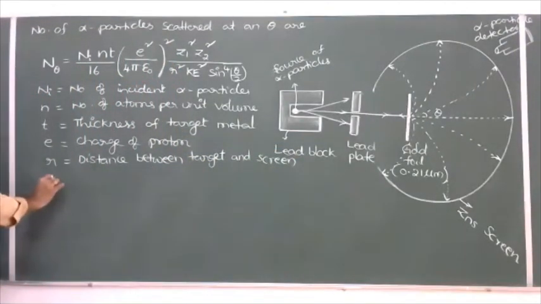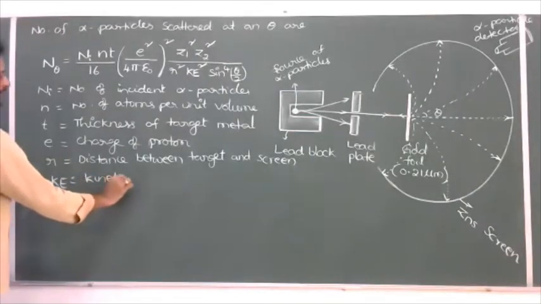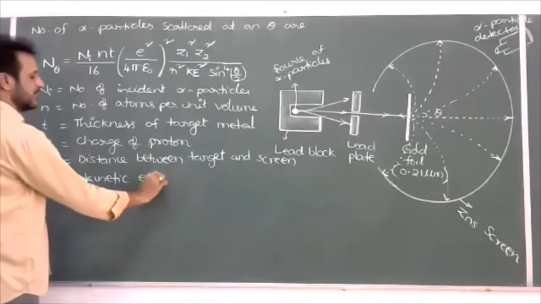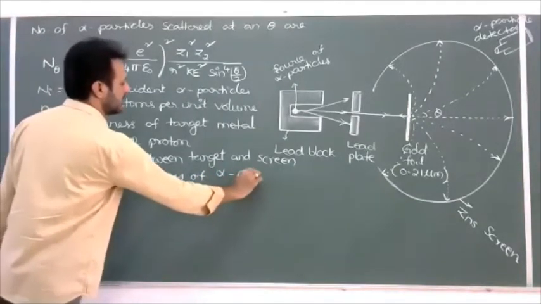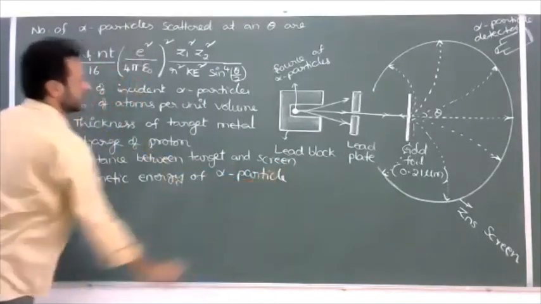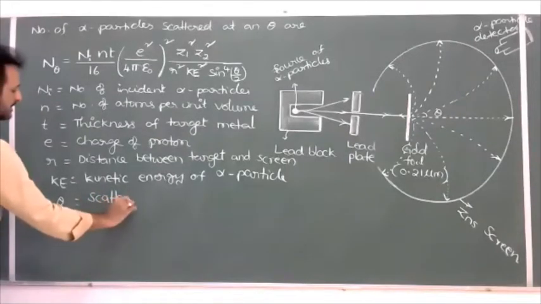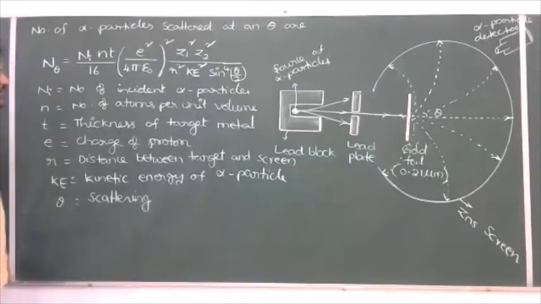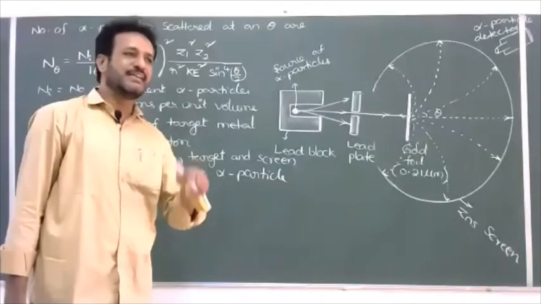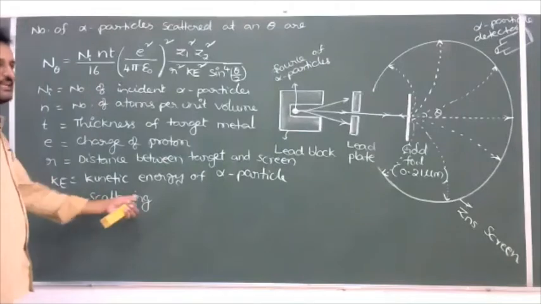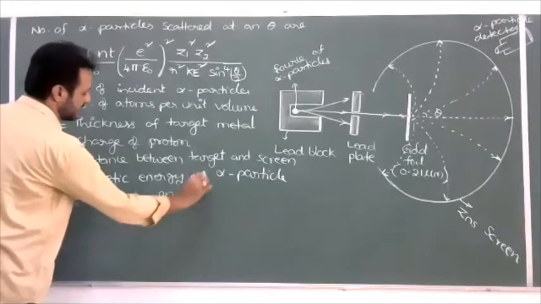And one more, Ke is equal to the kinetic energy of the alpha particle. Next, theta is equal to the scattering angle. I already mentioned what is meant by scattering angle. The angle between the straight path of the alpha particle and its deviated path is called the scattering angle. Generally the scattering angle may be between 0 degree and 180 degree.